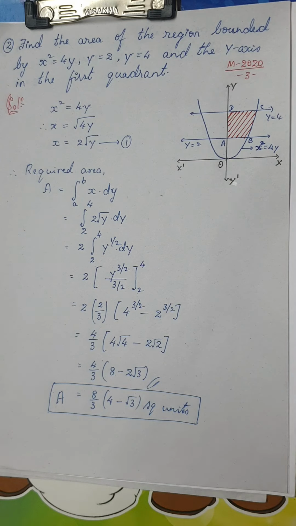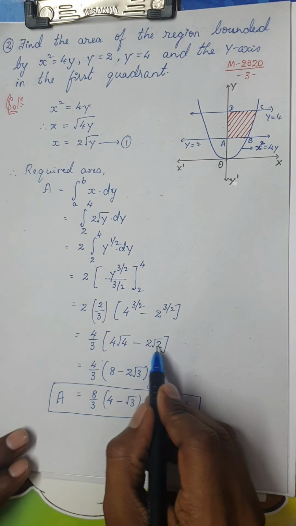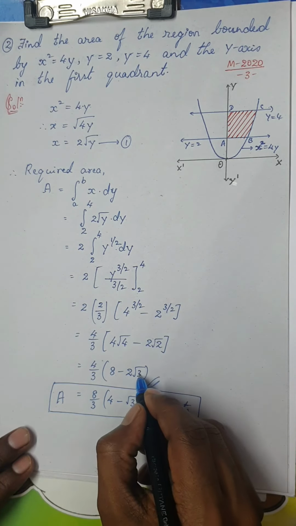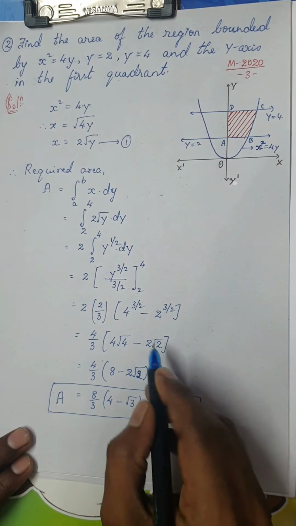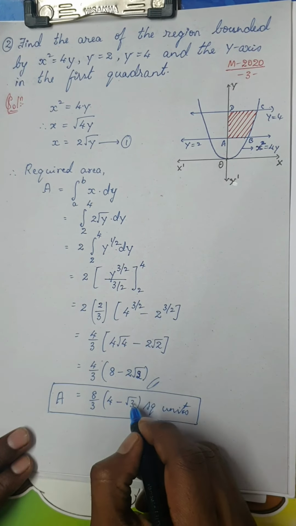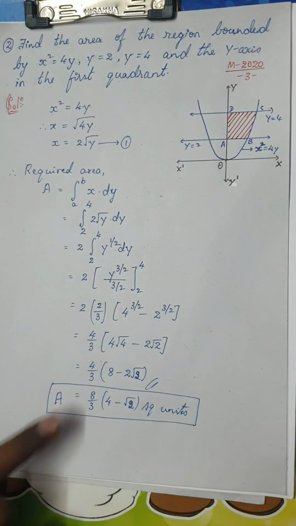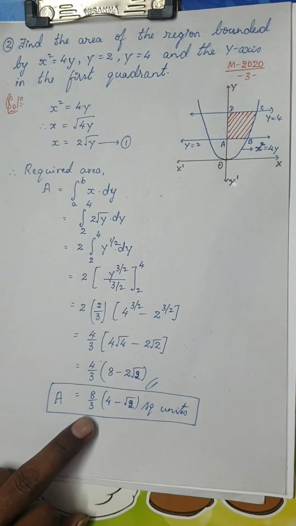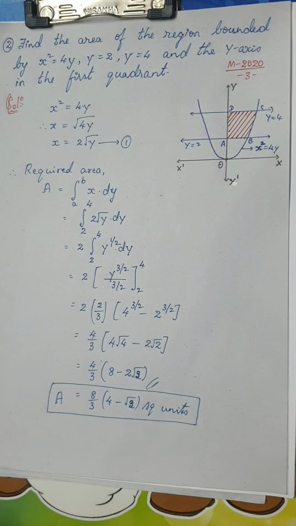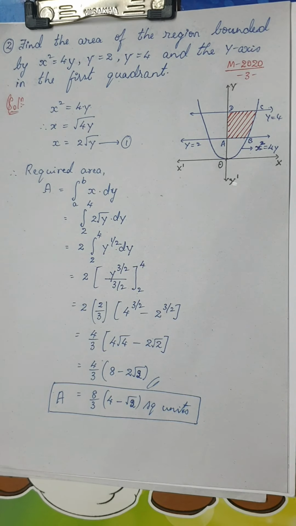A small correction, dear students. I just made a small mistake. It is actually not root 3, it is root 2. So it is 2 root 2. So you can take it as root 2. I'm very sorry. Please make a correction. So the required area would be 8 by 3 into 4 minus root 2 square units. Right, we shall move on to the third question.